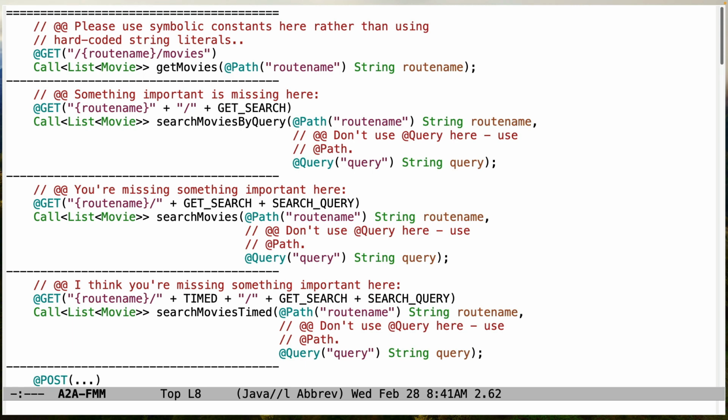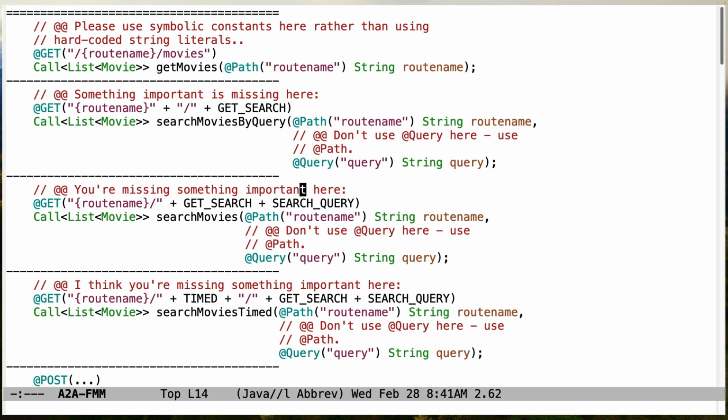Down here, there's something very important that's missing. If you take a careful look, you'll see that this particular example is using the path approach, and so you need to make sure you add the search path. Also down here, make sure you don't use query because this is a path, so make sure you use that correctly. This is something I think that should have been handled properly if you were to use the ChatGPT approach that we had talked about to do the generation of the database API from the controller. So if you're not having that experience, let me know, but I think that should have done it properly.